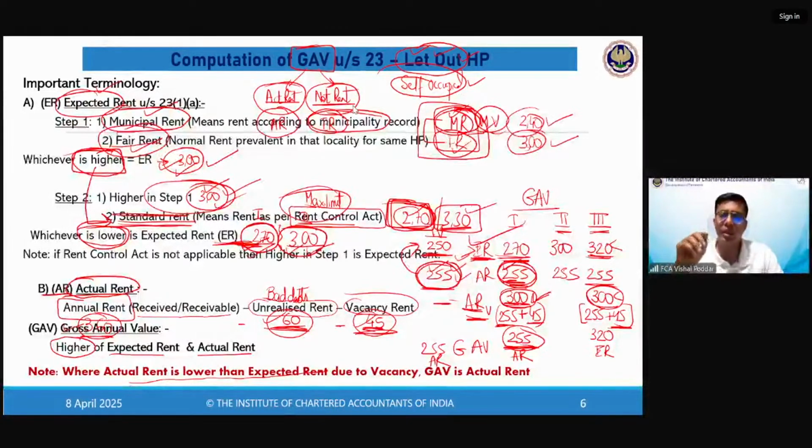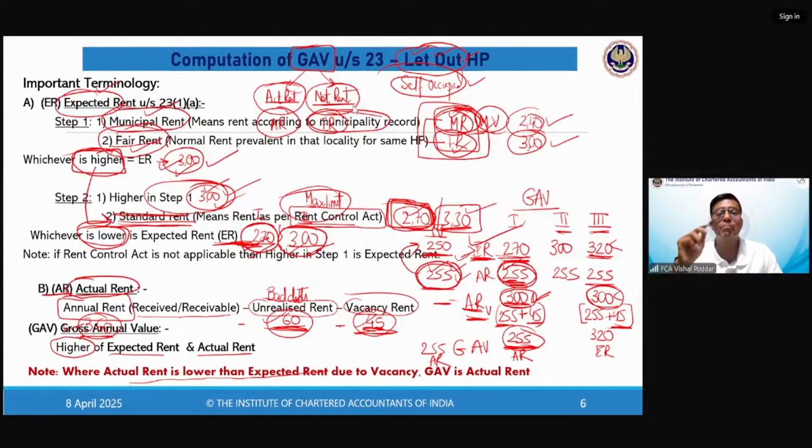I mentioned at the starting part of this topic that they are not only going to tax your actual rent, they also want to check your notional rent, and there is a possibility that they will tax your notional rent. So the special point of this head is that even the notional income, even the deemed rent is taxed in this chapter.